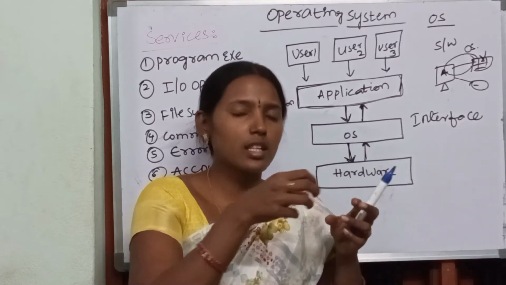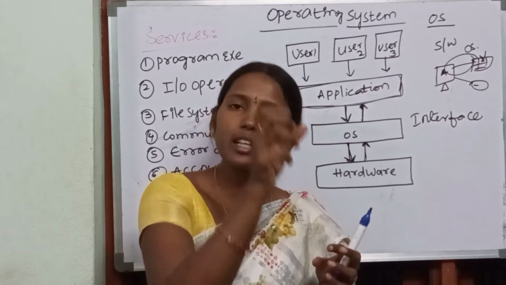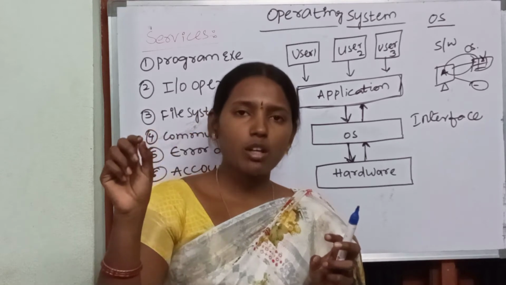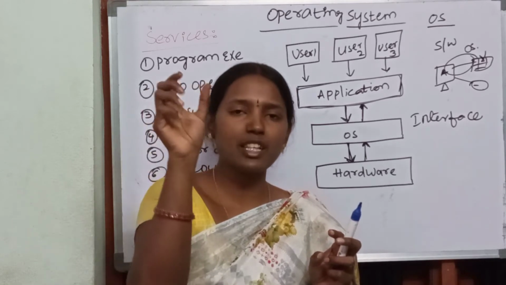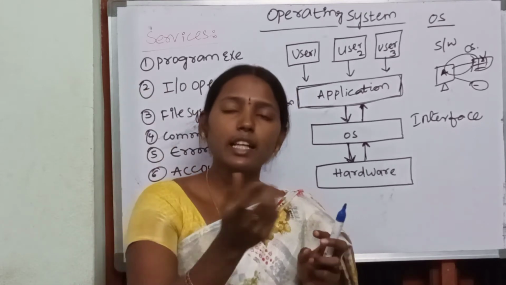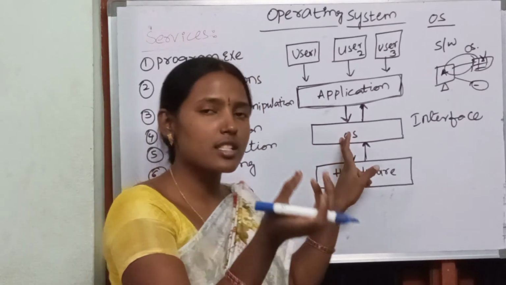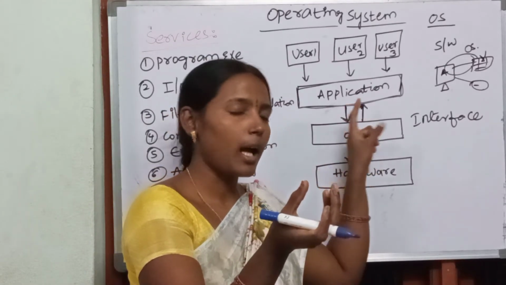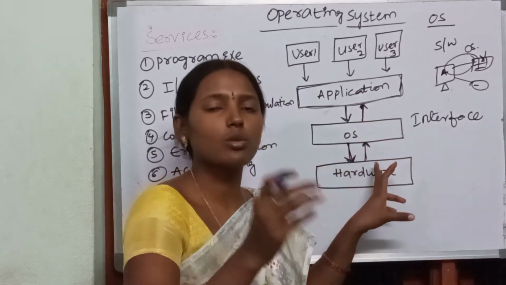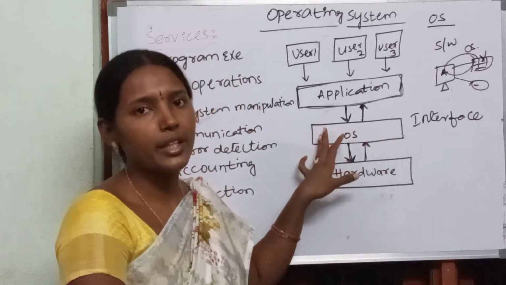That means it takes the instructions from the user and gives those instructions to the hardware so that the hardware will work. If I want to play a song, what do we do? We type a song name on the keyboard and that will be displayed on the monitor. Now the speakers will be on to play that song. That means the internal work will be done by your operating system. Operating system takes the song name from the user application and gives the instruction to the sound box: play this song. So the sound will come from the speakers. This is the task done by the operating system.